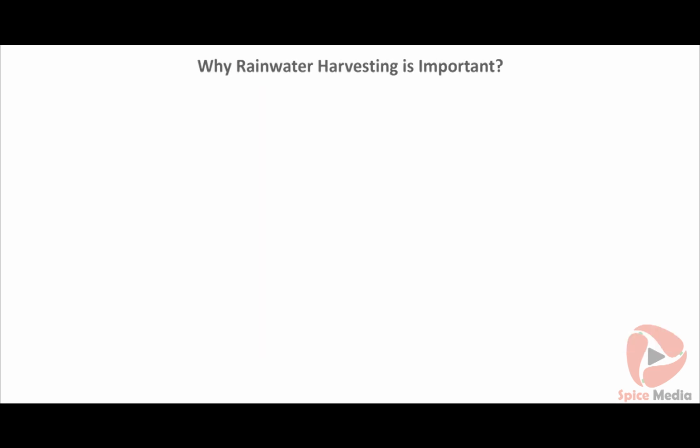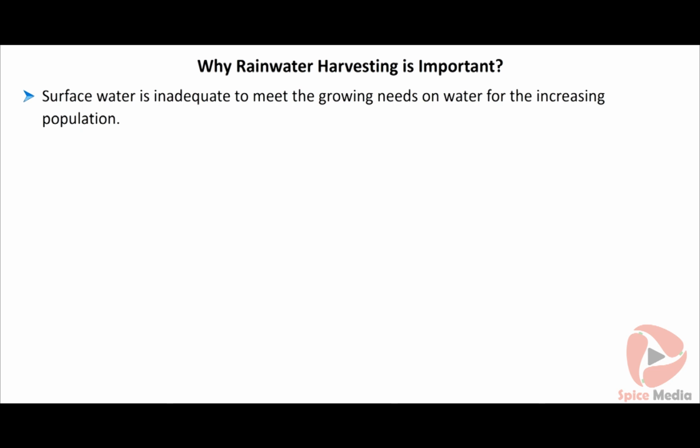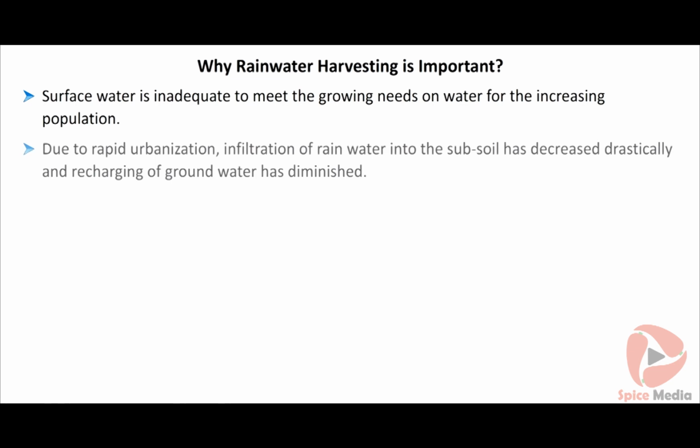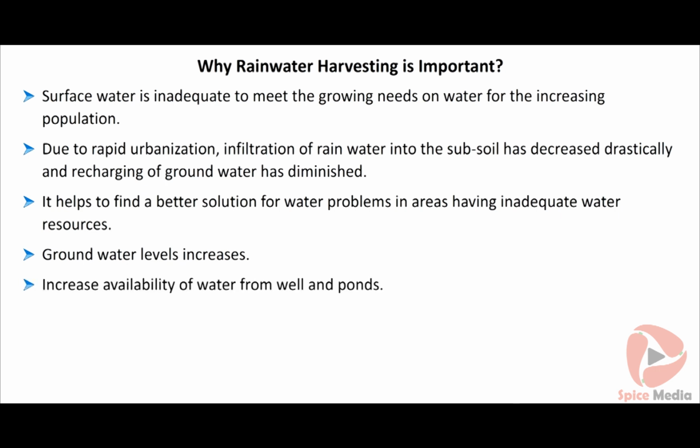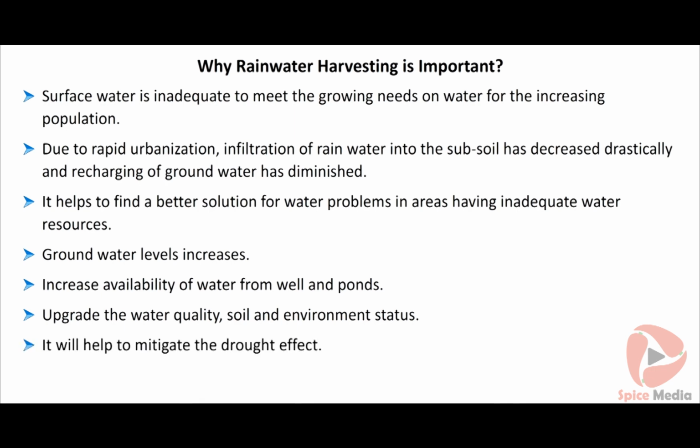Some of the reasons why rainwater harvesting is important are: surface water is inadequate to meet the growing needs of water for the increasing population. Due to rapid urbanization, infiltration of rainwater into the subsoil has decreased drastically and recharging of groundwater has diminished. It helps to find a better solution for water problems in areas having inadequate water resources. Groundwater levels increase. Increased availability of water from wells and ponds. Upgrade the water quality, soil and environment status. It will help to mitigate the drought effect.